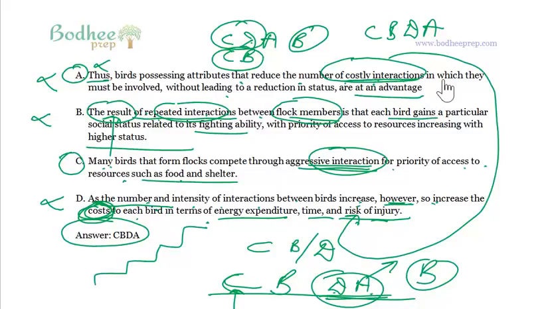It's a very, very top-notch question. CBDA is the link and the right answer. You must learn from these examples.